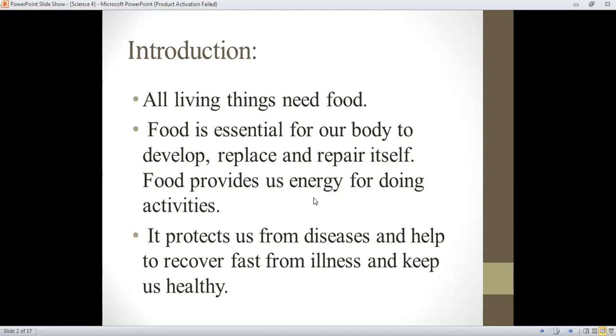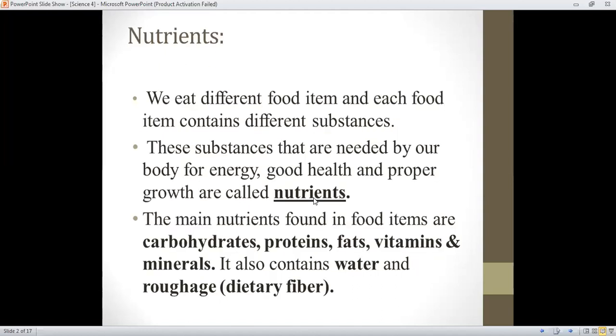Moving forward to the next, what is nutrition? Nutrition basically tells us about a healthy diet. So what are nutrients now? We eat different food items, and each food item contains different substances.